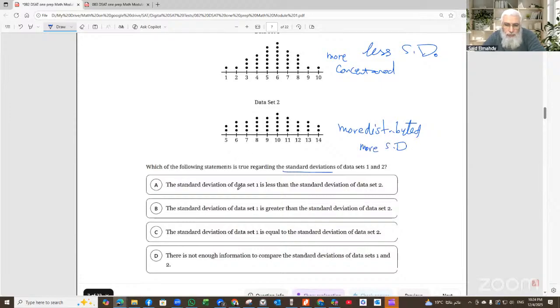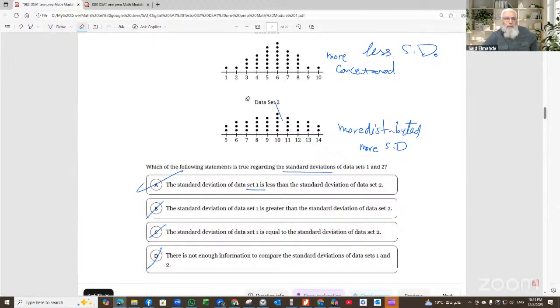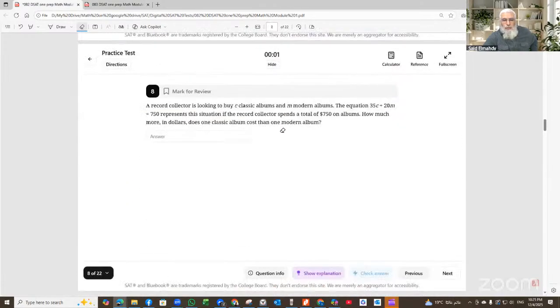So the standard deviation A is less than, yes, that's correct. A is greater than, A is equal to, so yes, A is correct: data set 1 standard deviation is less than data set 2 because data set 2 is more distributed.